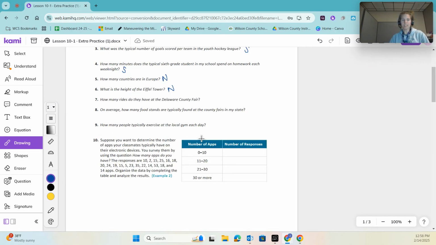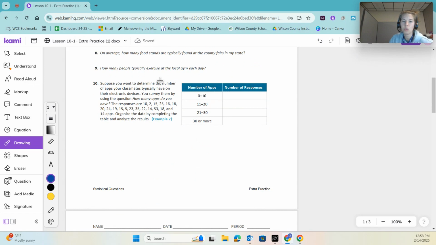Then let's come down to number 10. Suppose you want to determine the number of apps your classmates typically have on their electronic devices. You survey them using the question, how many apps do you have? The responses are 10, 2, 15, 25, etc. Organize the data by completing the table and analyze the results.